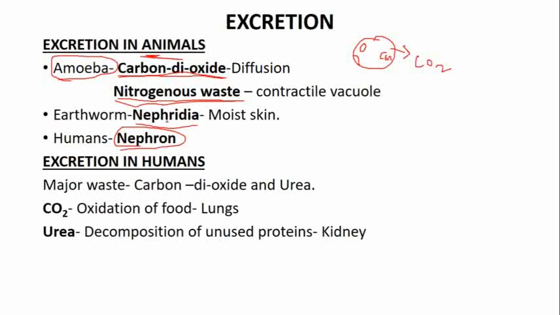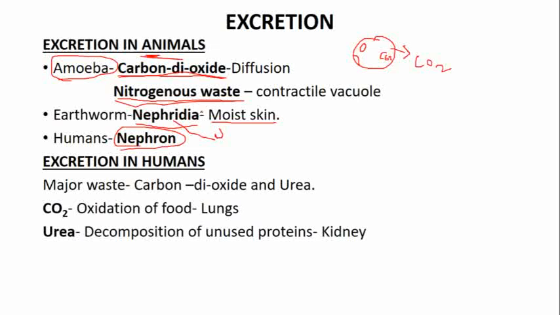See, in earthworm, from nephridia, the waste material that is removed is nitrogenous waste. Nitrogenous waste means either urea or uric acid. So with the help of nephridia, that nitrogenous waste, that urea or uric acid, can be removed, and with moist skin carbon dioxide can be removed, or oxygen can be taken in, because the earthworm has a very simple body structure, so it does not have a very complex respiratory system. Okay, so with the moist skin, in this way it can remove its waste material.